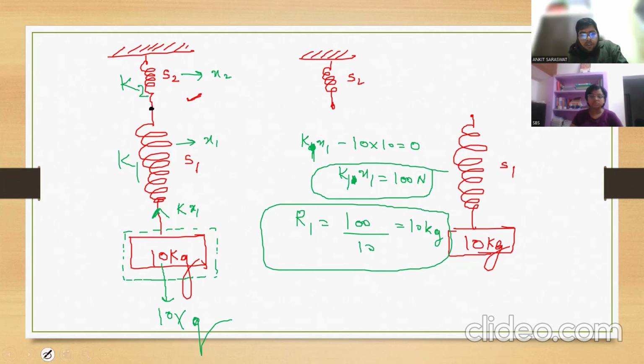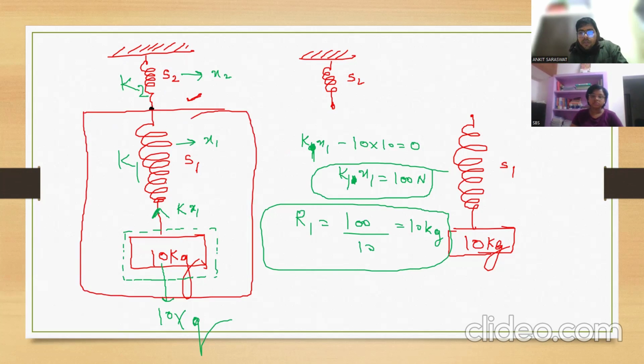Now you tell me, the above spring is going to balance this entire system. This above spring is going to balance this S1 and this 10 kg mass.